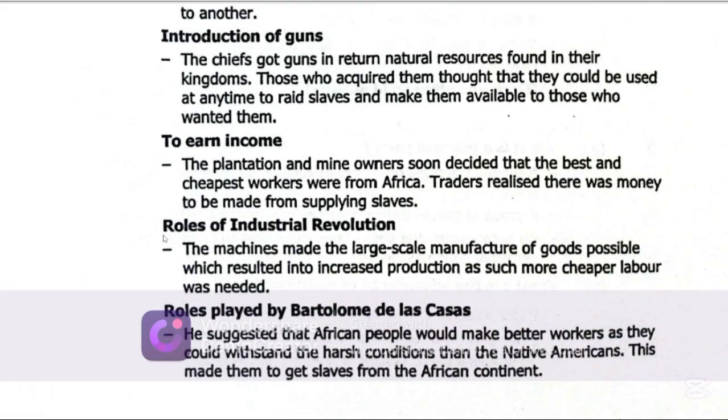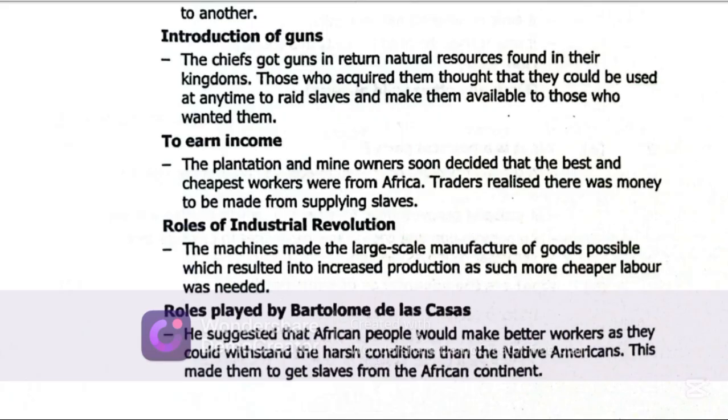Then the other reason is to earn income. The plantation and mine owners soon decided that the best and cheapest workers were from Africa. Traders realized there was money to be made from supplying slaves. Rise of the Industrial Revolution. The machines made the large-scale manufacture of goods possible, which resulted in increased production. As such, more cheap labor was needed.